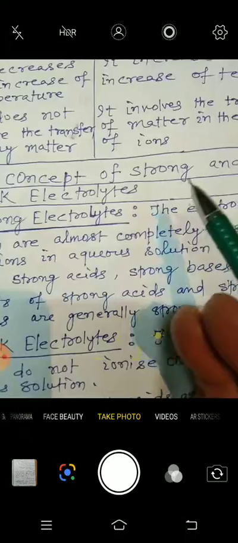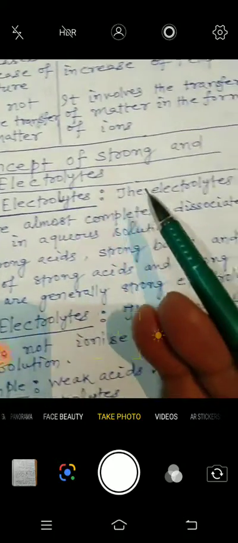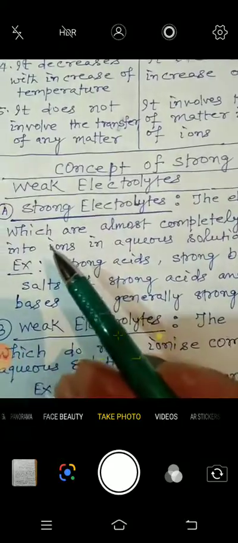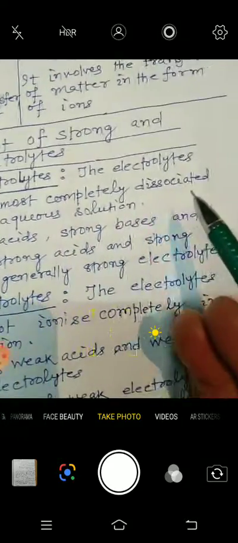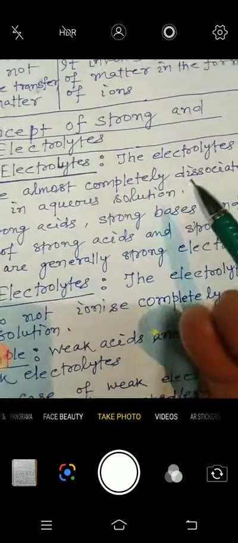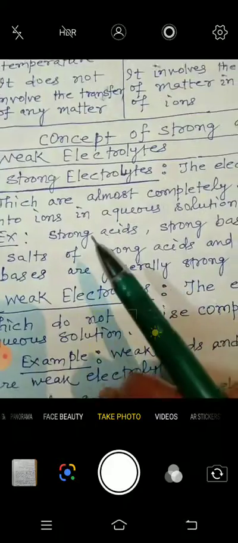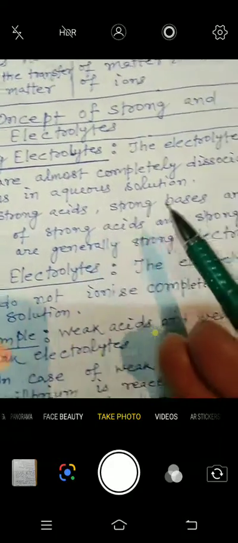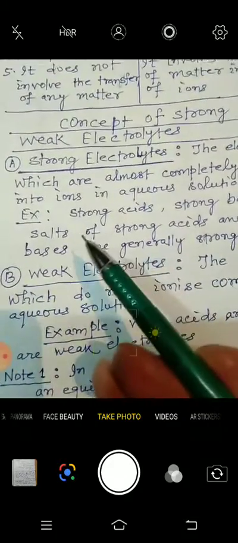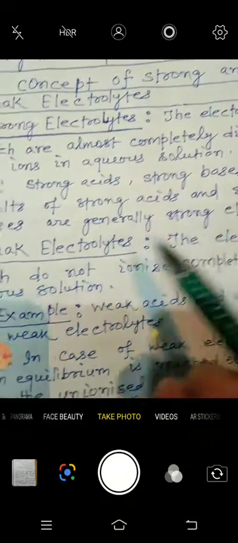Now the concept of strong and weak electrolytes. Strong electrolytes: the electrolytes which are almost completely dissociated into ions in aqueous solution are known as strong electrolytes. Generally, strong acids, strong bases are strong electrolytes, and salts of strong acids and bases are also strong electrolytes.